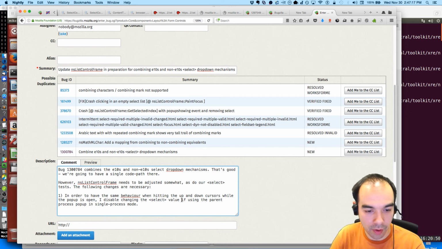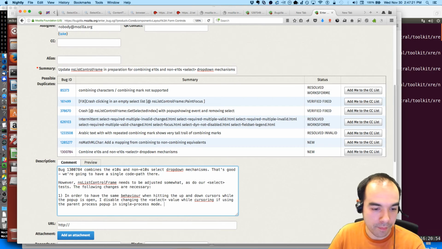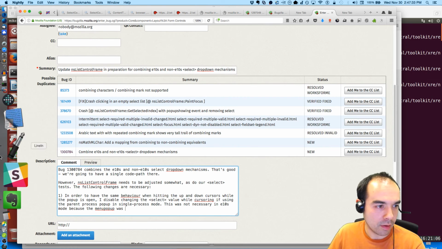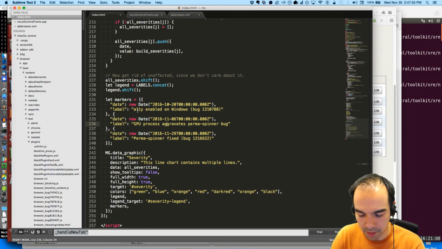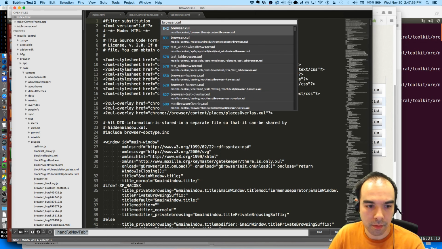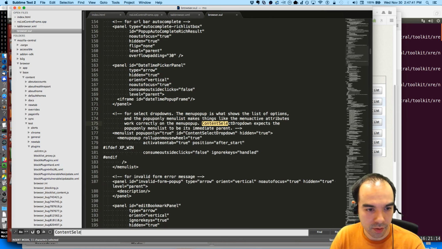Change the select while cursoring. This was not necessary in E10S mode because the menu pop-up was consuming. Why is that? Because the menu pop-up content select.